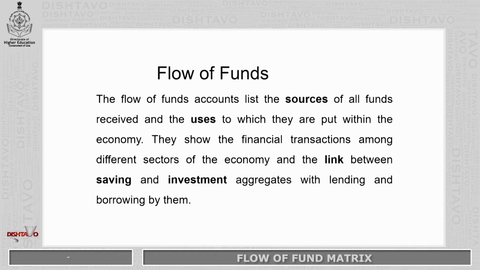Flow of funds. The flow of funds accounts list the sources of all funds received and the uses to which they are put within the economy. They show the financial transactions among different sectors of the economy and the link between saving and investment aggregates with lending and borrowing by them. Now, this flow of funds shows the relationship of spending of the different sectors in the economy.